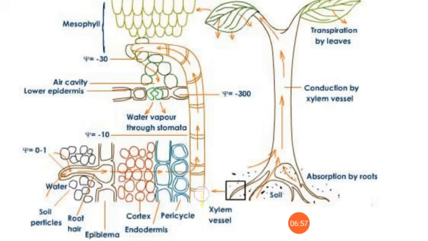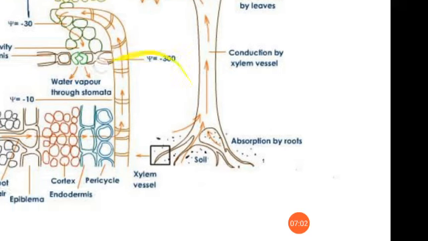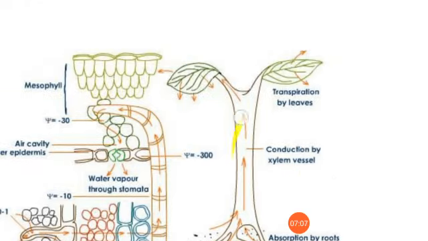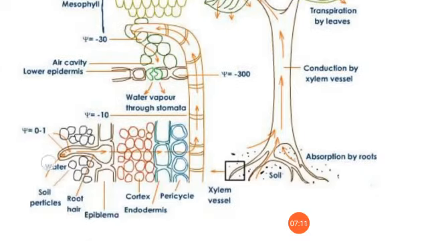And what happens in the xylem? Xylem has a continuity from roots to the other parts of the plant, like stem, leaves, etc. So once the water is absorbed from the soil, it will reach the xylem, and from the xylem it will go upward.